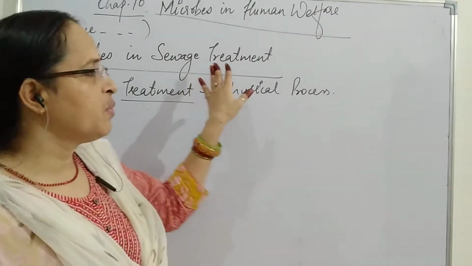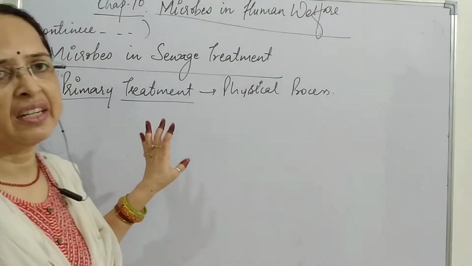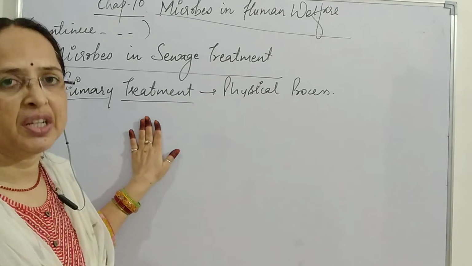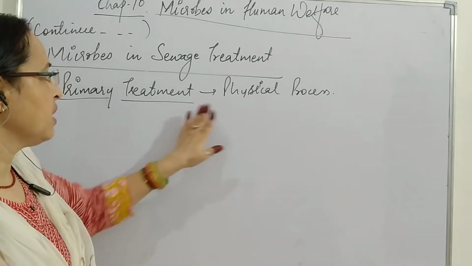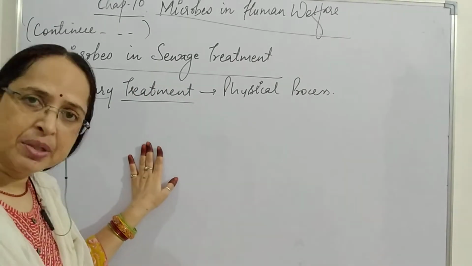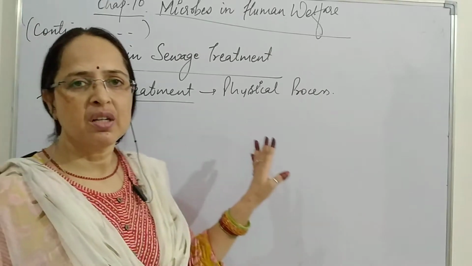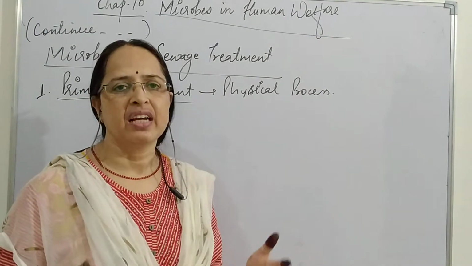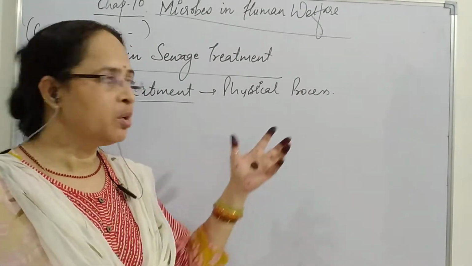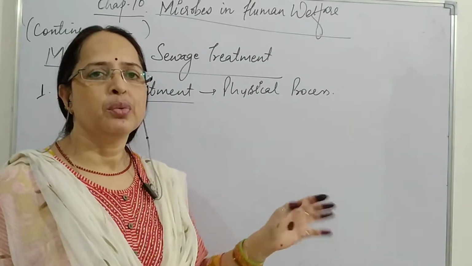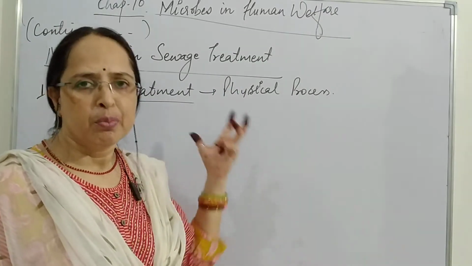First of all, in a sewage treatment plant, the first process is the physical treatment, or we call it the primary treatment. Because it is a physical process, no chemicals are added for purification.